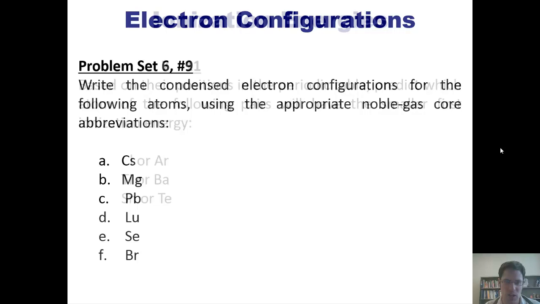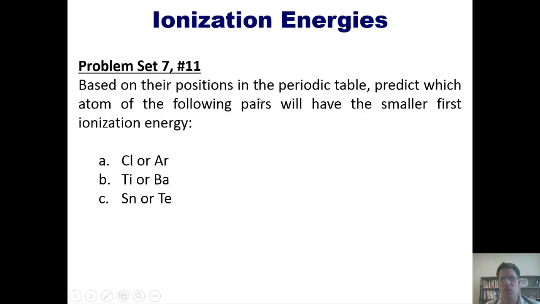Now to ionization energies. Based on their positions in the periodic table, predict which atom of the following pairs will have the smaller first ionization energy. Remember, that's the amount of energy required to remove an electron. So the one with the smallest first ionization energy is the element that wants to give up electrons the most easily.